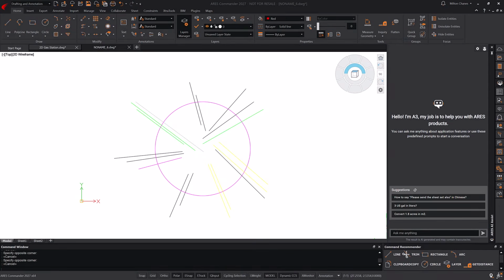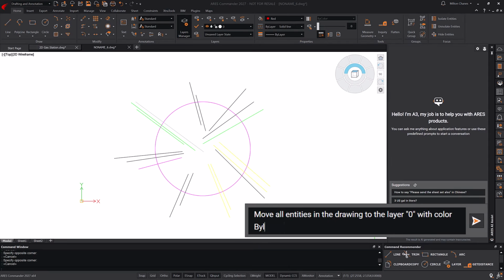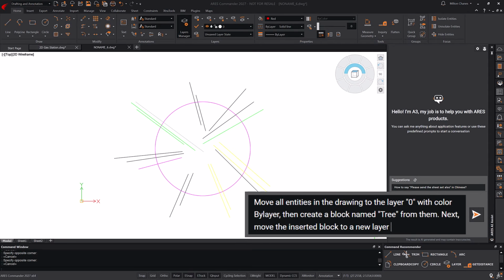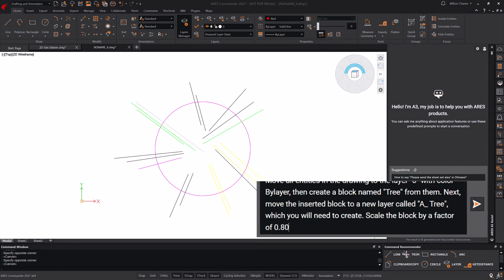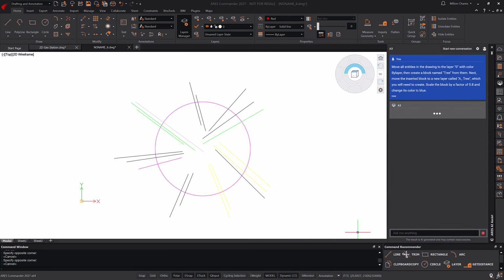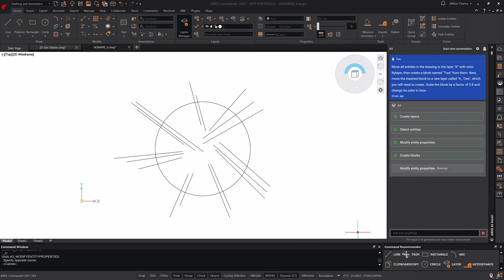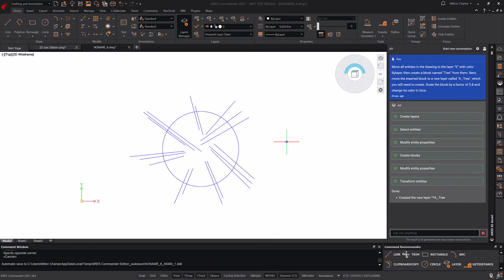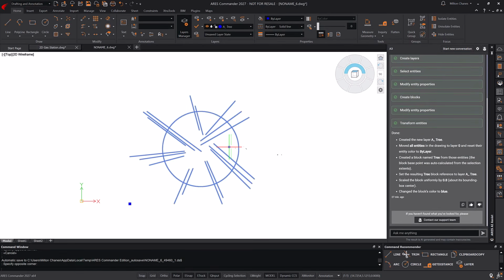By combining all these capabilities, you could use advanced instructions such as move all entities in the drawing to the layer 0 with color by layer, then create a block named tree from them. Next, move the inserted block to a new layer called A_tree, which you will need to create. Scale the block by a factor of 0.8 and change its color to blue. All changes come with built-in undo support, so you can safely experiment. What used to be a sequence of commands, selections, and property changes now becomes one continuous flow. Fewer errors, greater productivity, and enhanced focus.